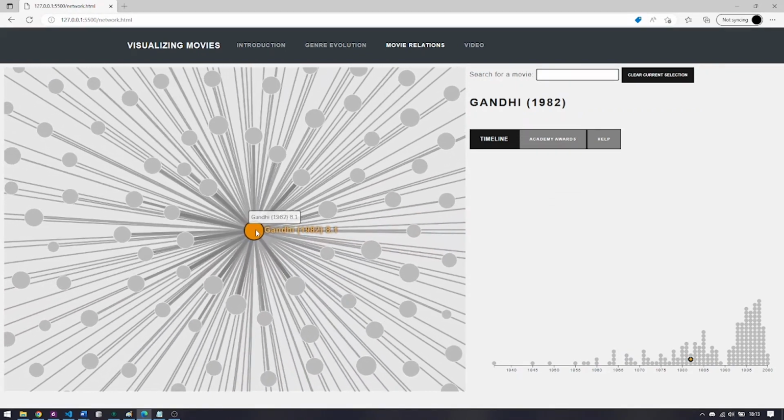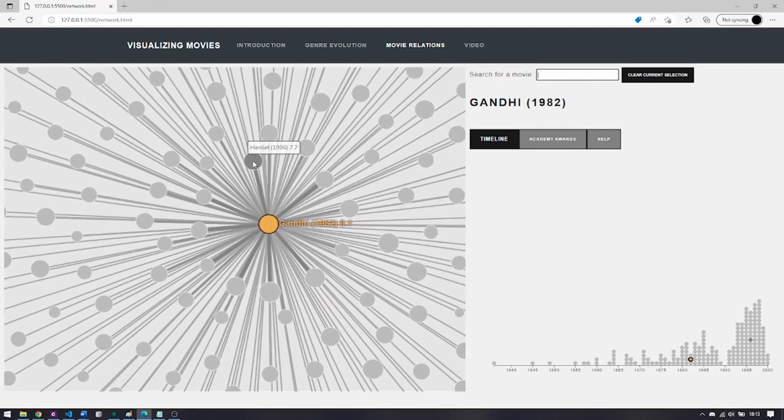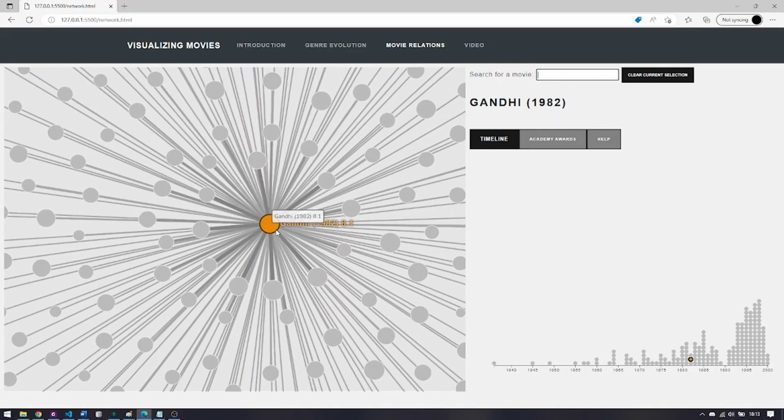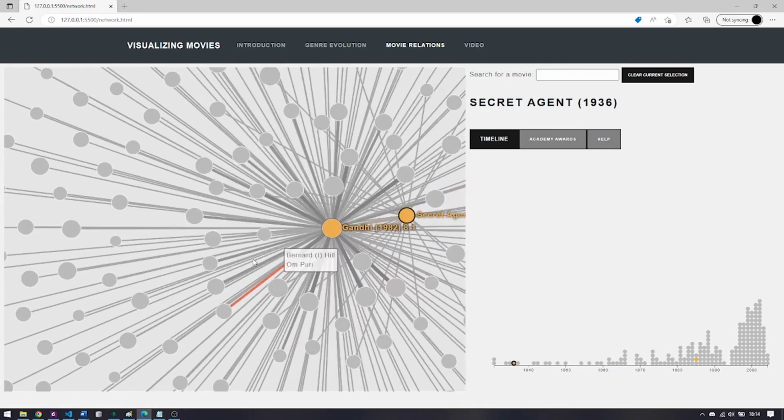Gandhi, as all other movies, is a node in this graph. For example, Hamlet is also a node. Hamlet is quite big, like Gandhi is, because they are highly rated. This movie, Meteor, is quite poorly rated, so it's a smaller node. We can click on movies to add them to the graph and inspect their neighbors. We can also use this timeline visualization and find out that this very old movie is connected to Gandhi too. We can click on it to add it to our graph.